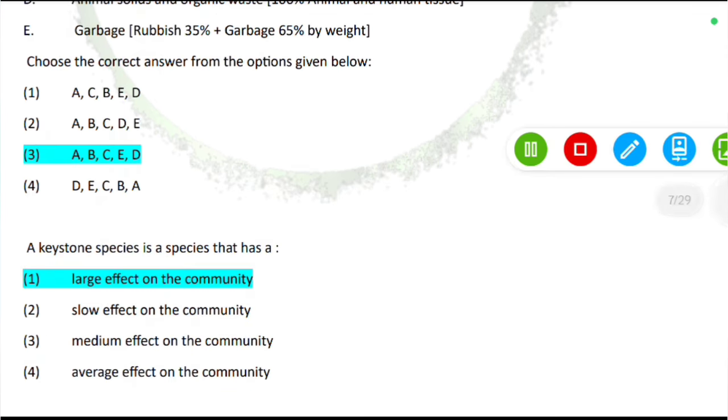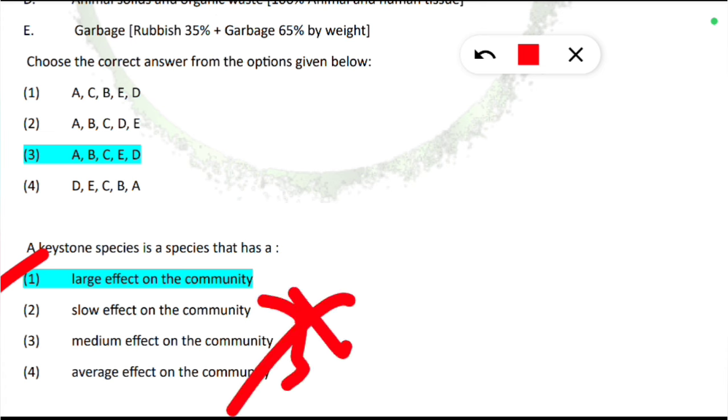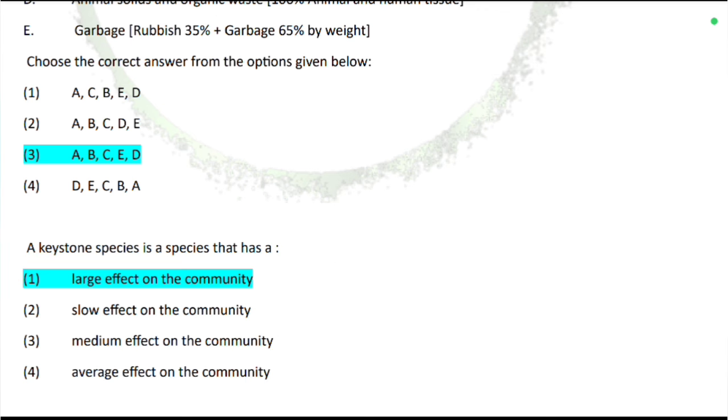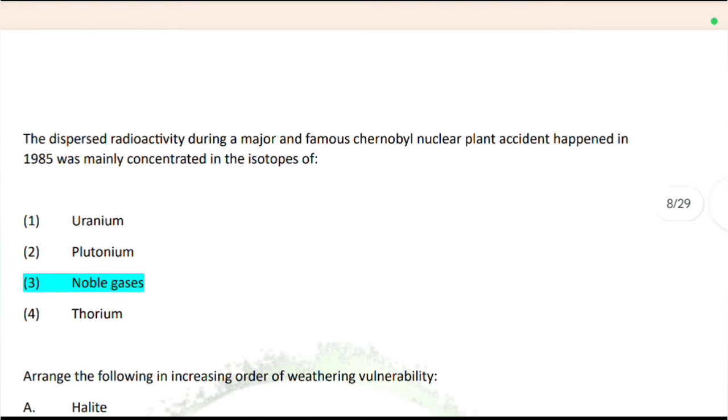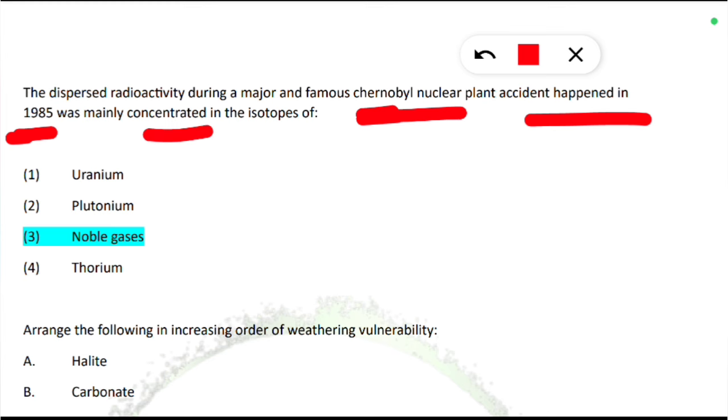Very simple chocolate question. So this is from ecology. A keystone species is a species that has a large effect on the community. Slow, medium, average, no need to worry about that. A keystone species is a species that has a key effect or large effect on the community. Let's move to the next questions. The dispersed radioactivity during the major and famous Chernobyl nuclear plant accident, which was in Ukraine, was mainly concentrated in the isotopes of noble gases.